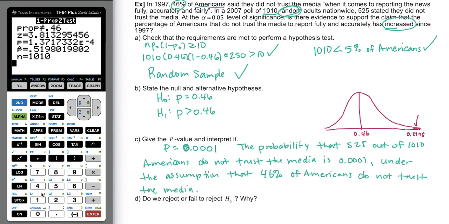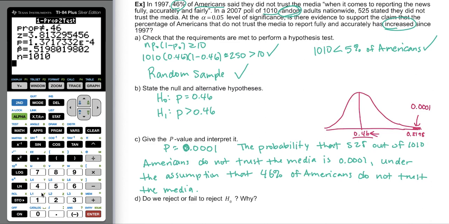So this p-value corresponds to this area. So if it were true that the actual parameter was 0.46, the probability of getting this sample result, 525 out of 1,010, the probability of that happening is extremely small. And in fact, it's so small it causes us to suspect that this is not true. That 0.46 is probably not the true value of the parameter.